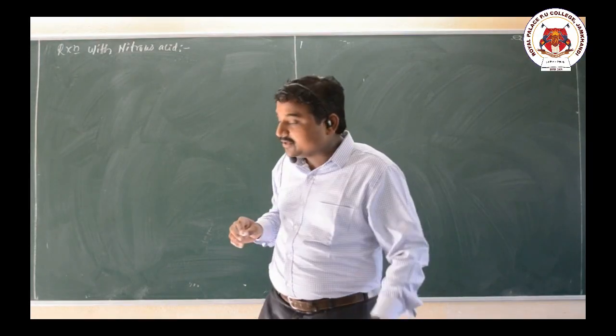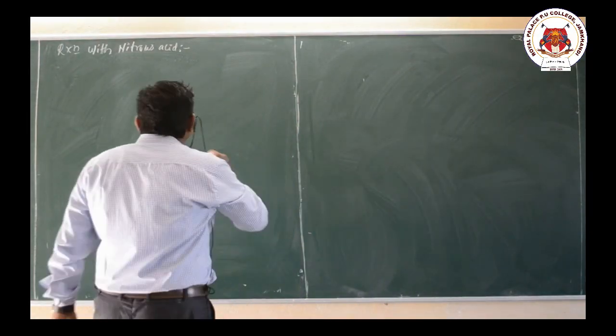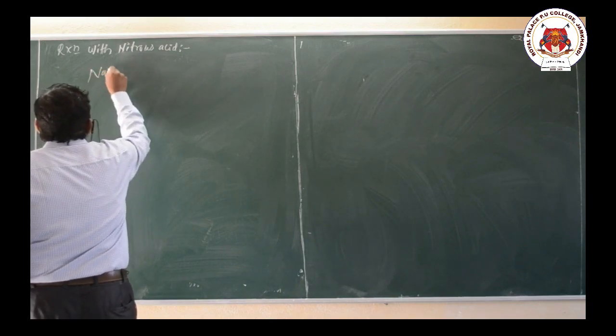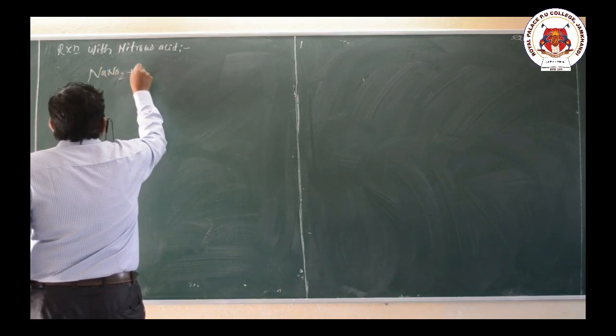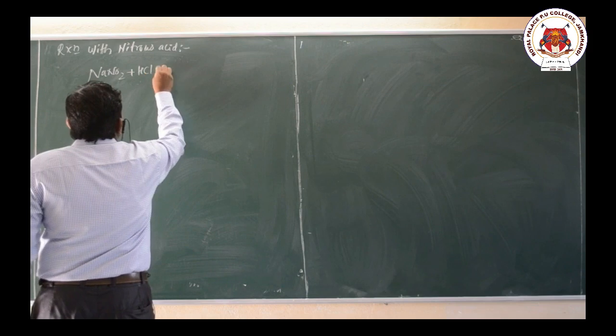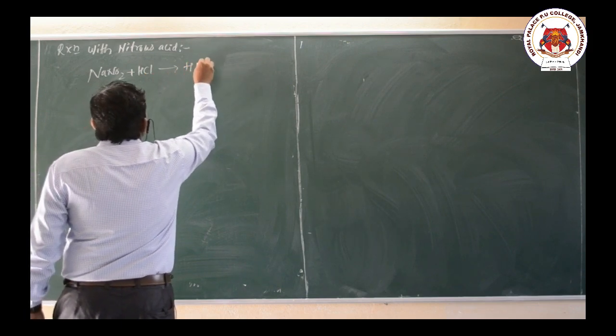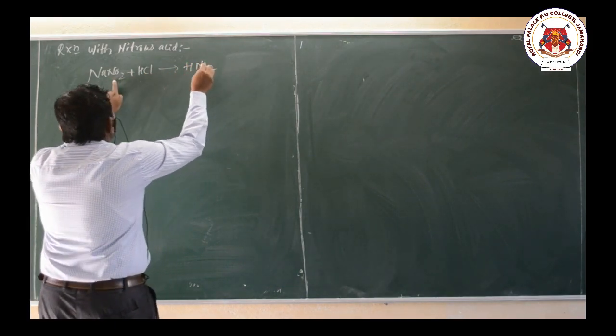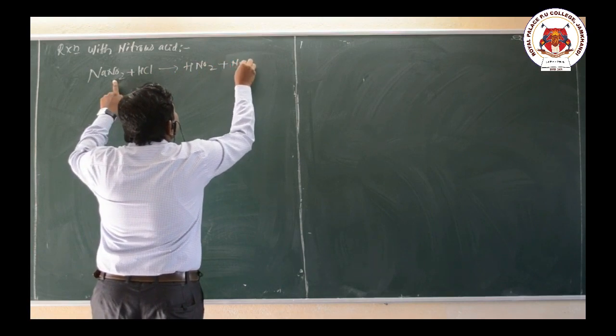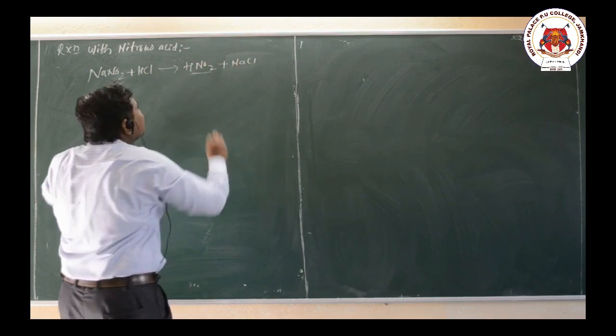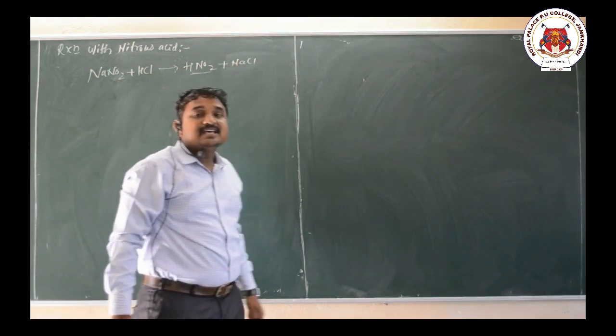That gives HNO2 plus NaCl. So this is nitrous acid and it is unstable.